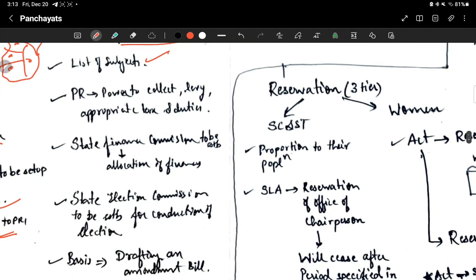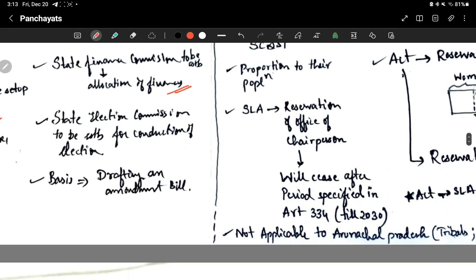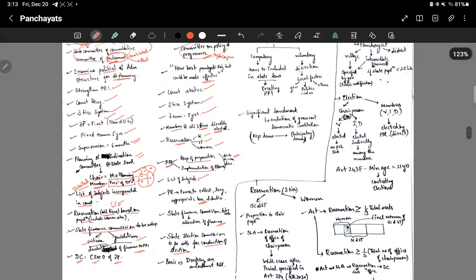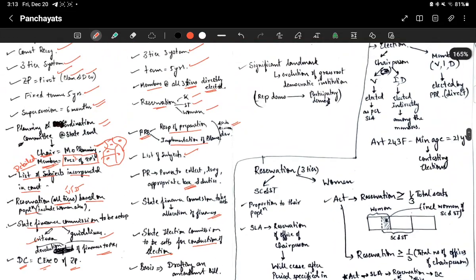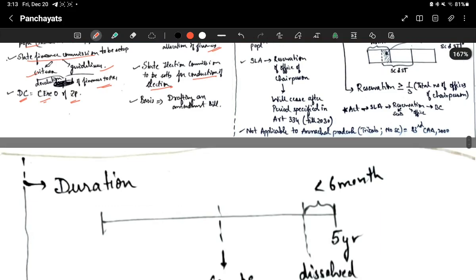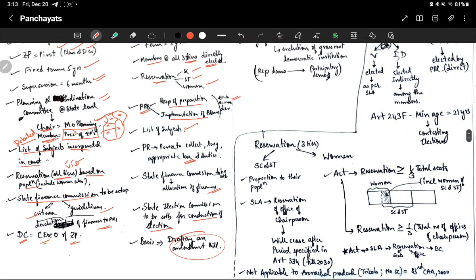Then Panchayati Raj institutions should get the power to collect, levy, and appropriate taxes and duties. Then a State Finance Commission should be established for allocation of finances. Then a State Election Commission to be established for conduction of elections. So this was more or less the same as the recommendations of Thungon. Based on this Gadgil committee report, a draft for an amendment bill was being made.